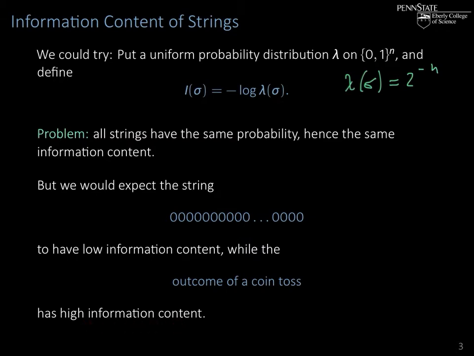And you may wonder why we would say something random has high information content. We will justify this later on when we equate information content with compressibility. So the less compressible something is, the higher the information content, and a coin toss we would envision as something hardly compressible at all, actually as incompressible.